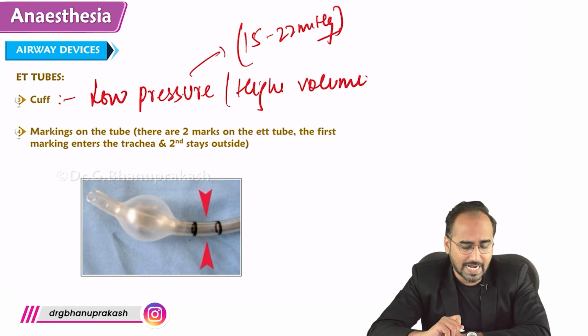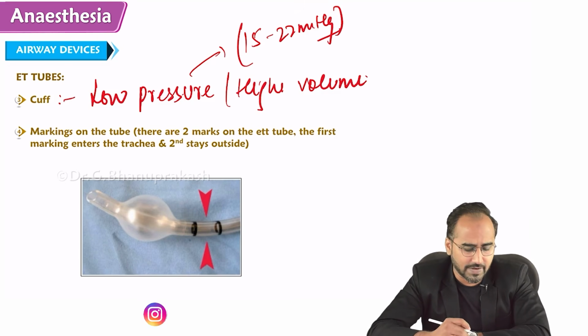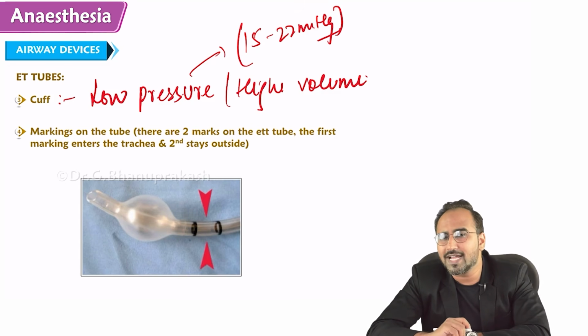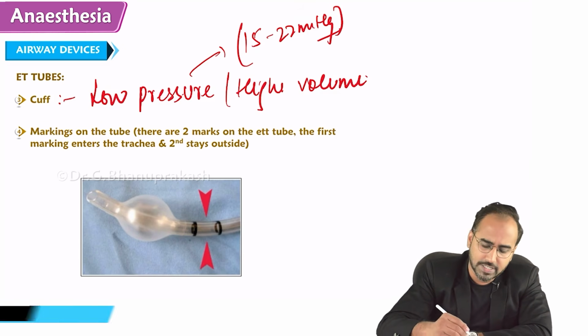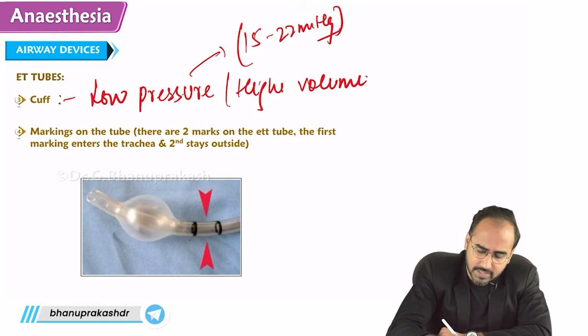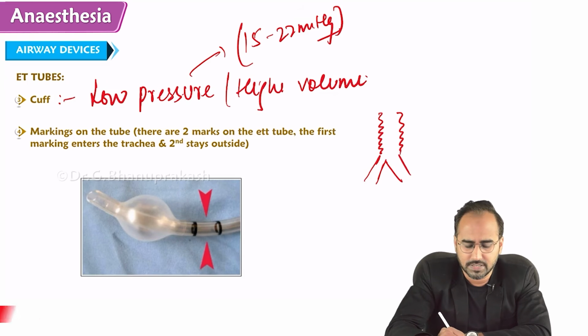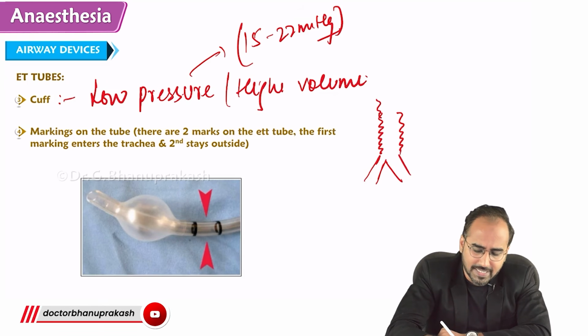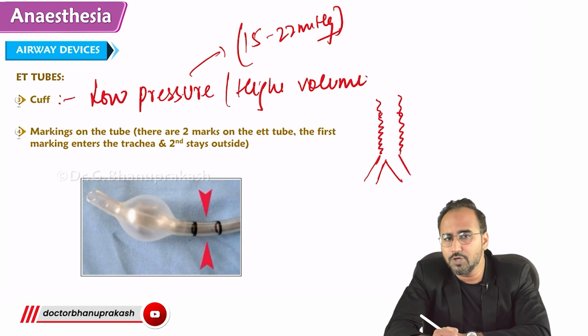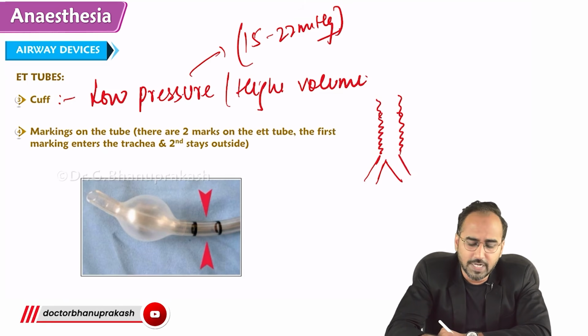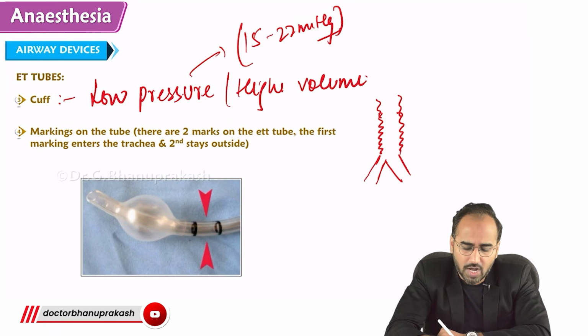Now, guys, after the cuff come the two markings. Why are the two markings given on the endotracheal tube? But before going to the markings, the question to you is, if this is a trachea, it bifurcates into the right and left bronchus. So when you are placing an endotracheal tube, where will you place it? Will you place it on the carina?